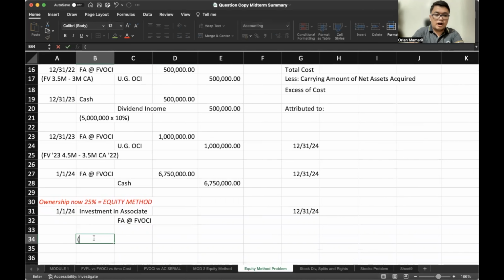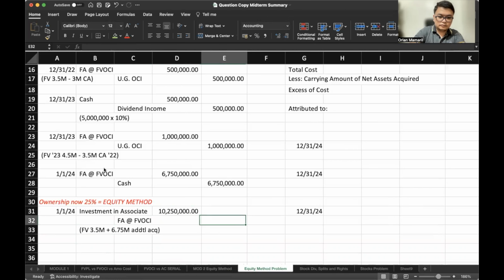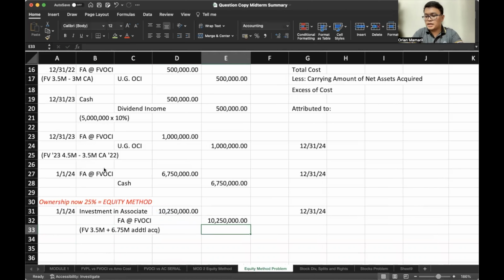That would be our carrying amount in 2023, which is the fair value, 3.5 million, plus the cost of our additional acquisition, 6.75 million. So that's 10,250,000.